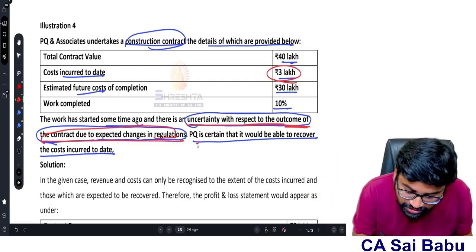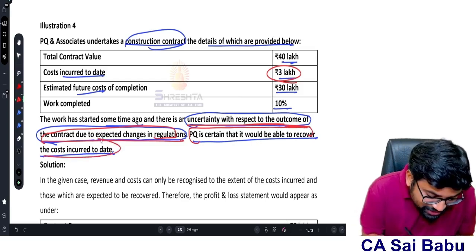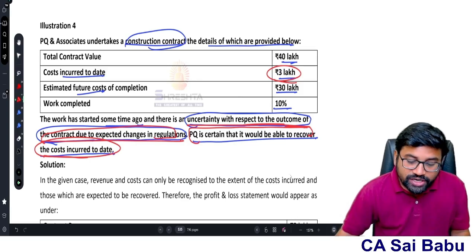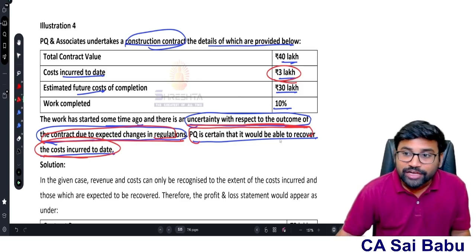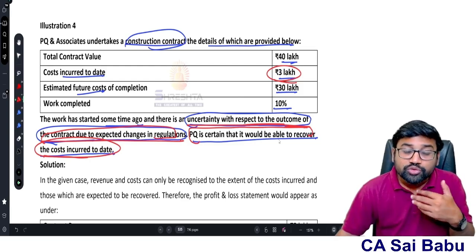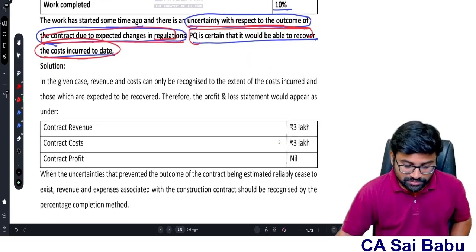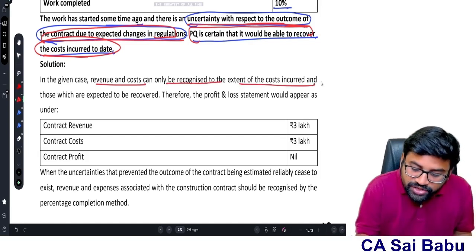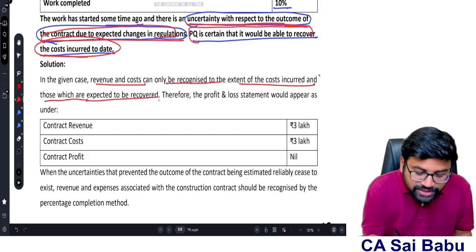In the question, it is clearly saying PQ is certain that it is able to recover the cost incurred till date. That means for this 3 lakhs, there is a probability of recovery. So therefore, we can recognize revenue to the extent of 3 lakhs. See here. And contract cost 3 lakhs. So therefore, profit or loss 0. I told you, in case the outcome is not estimated reliably, you will get either nil profit or loss. Because you recognize revenue to the extent of cost incurred. Therefore, no profit, no loss. Or you don't recognize revenue itself. That means there is only cost. So therefore, in the given case, revenue and cost can only be recognized to the extent of cost incurred and those which are expected to be recovered. Therefore, the profit and loss account should appear as under.